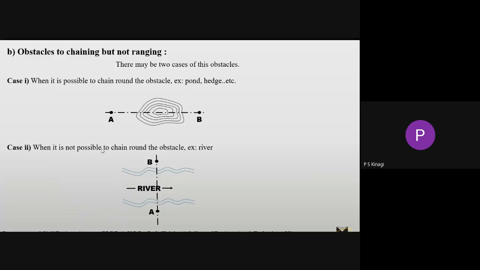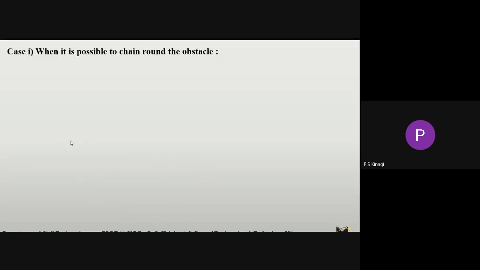Now we have to discuss the different methods for measuring the distance between points A and B when the problem is due to a pond or hedge. Start with the first method in case one. Method one. So this is our pond.